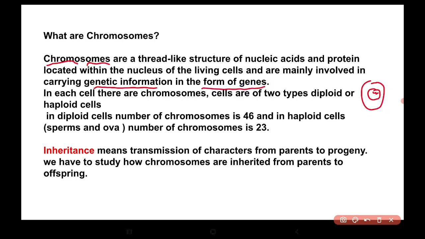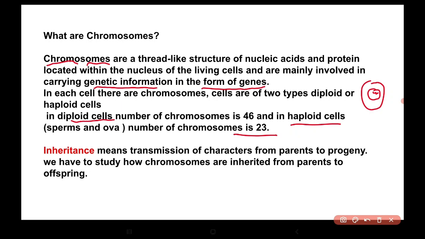In the body there are two types of cells, diploid as well as haploid. In diploid cells, which are the normal body cells, the number of chromosomes in humans is 46, and in haploid cells, which are mainly sperms and ova, the gametes, the number of chromosomes is 23.